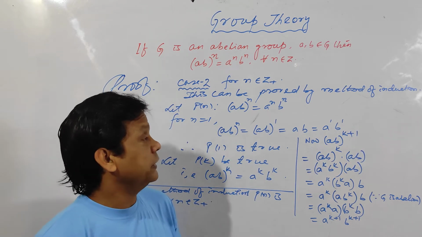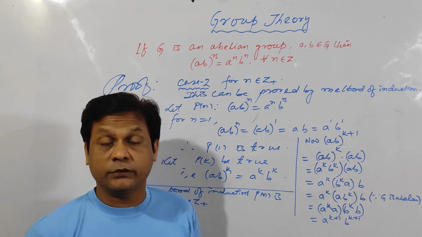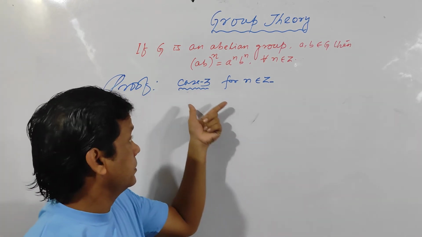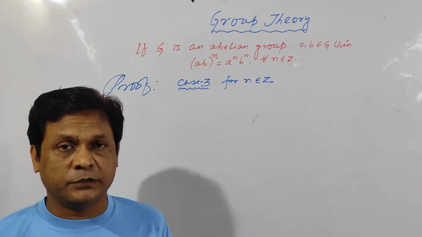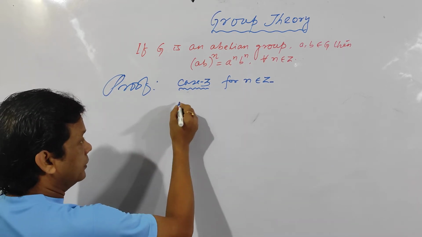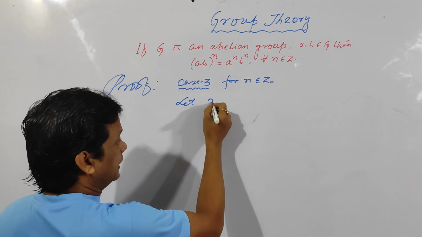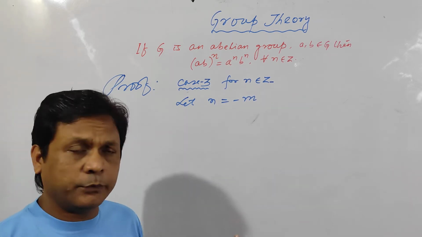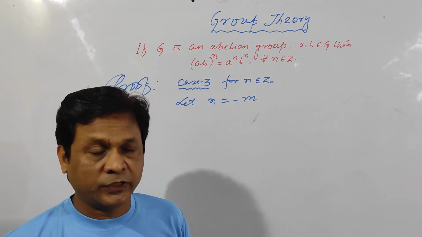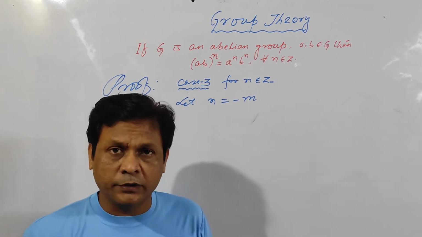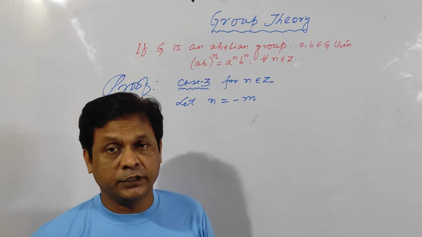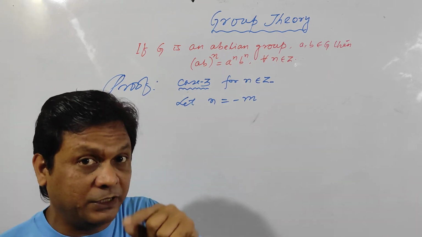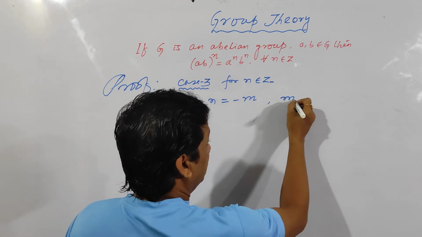Now you should prove for the third case, that is n is a negative integer. Now for the third case here, n belongs to Z minus means it is a negative integer. So let, this line is very important, let n is equal to minus m. Now minus m may or may not be a negative integer. Minus m may be 0, may be positive, may be negative. You should write m is positive. If m is positive, then minus m will be negative. Clear? So you should write m belongs to Z plus.